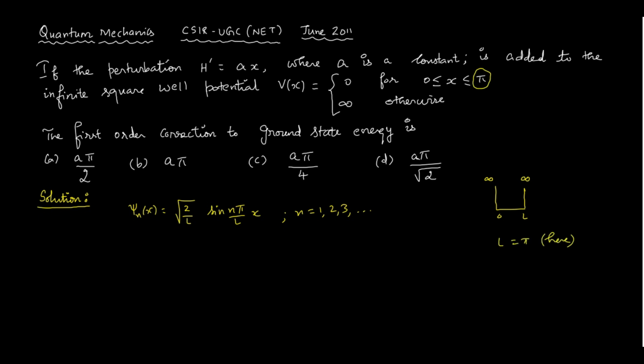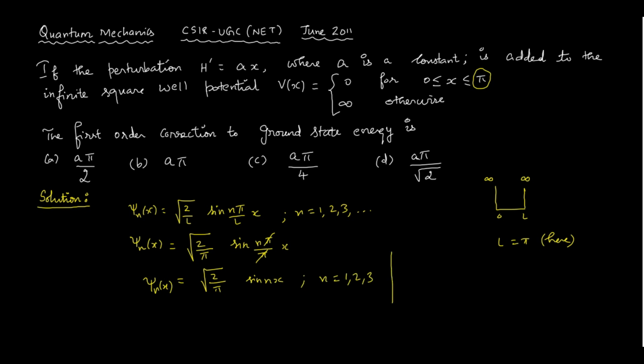So let us substitute into the general wave function, which is square root of 2 by pi sine of n pi by pi x, the pi gets cancelled. So the wave function is square root of 2 by pi sine nx. This is the nth state wave function for the particle in a box problem. Since we have to calculate the first order correction to the ground state, we put n equal to 1 to get the ground state.